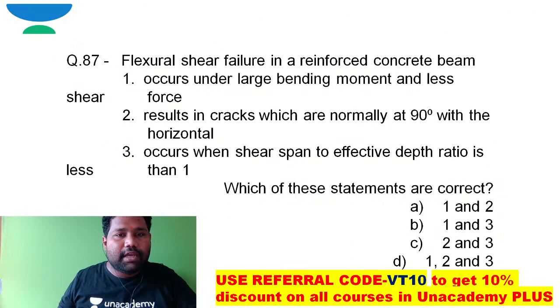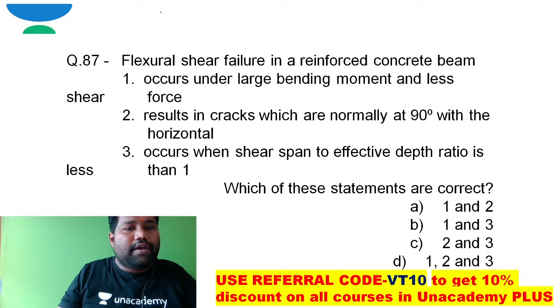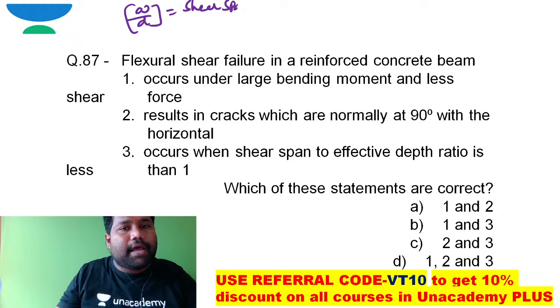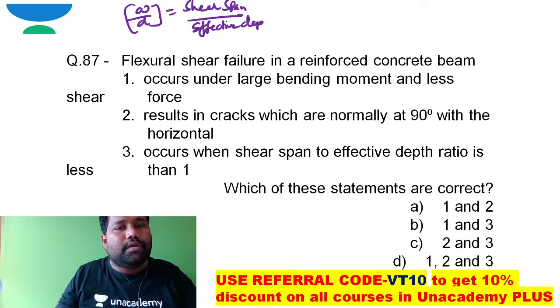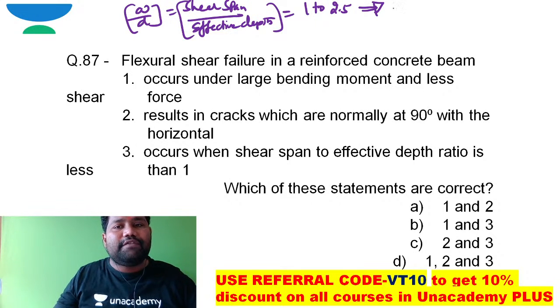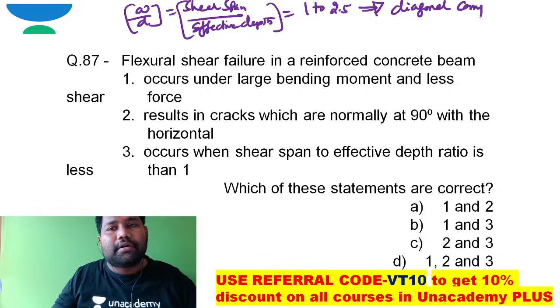Let me erase all of this. When the shear span by effective depth ratio, a by d, is equal to 1 to 2.5, in such a case diagonal compression failure is possible.